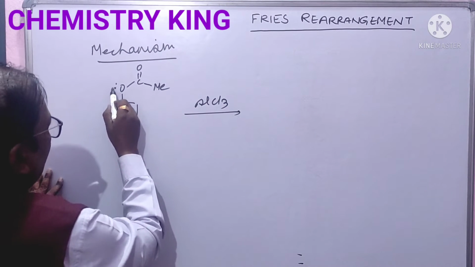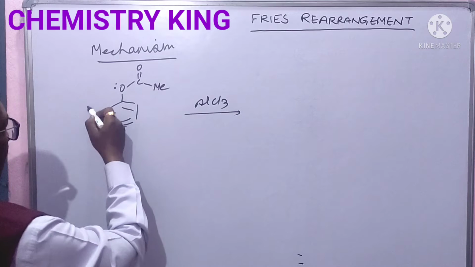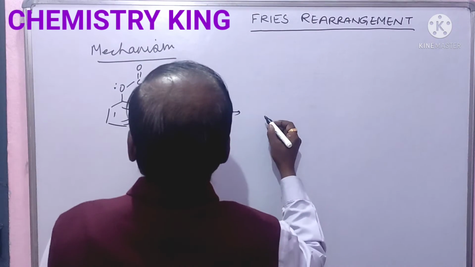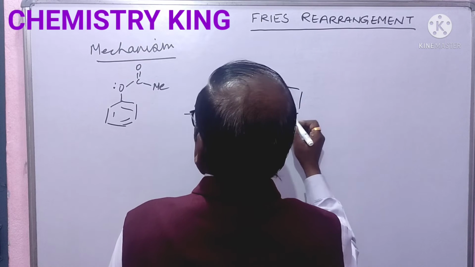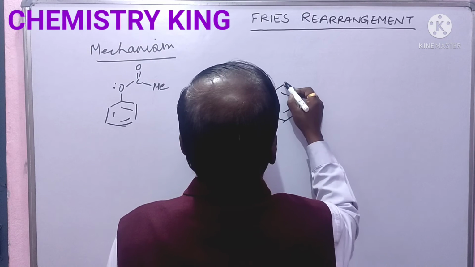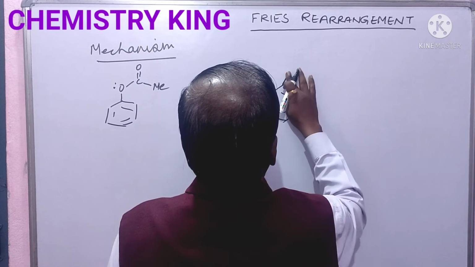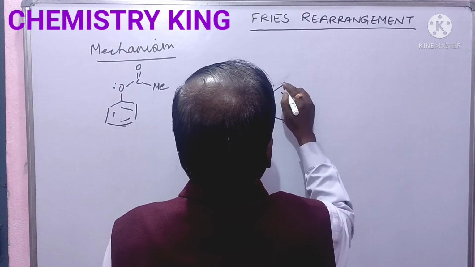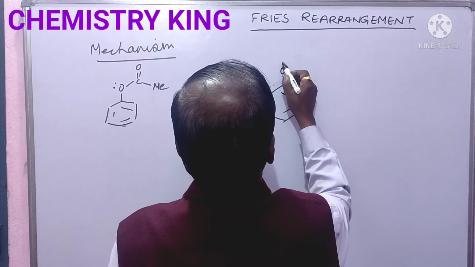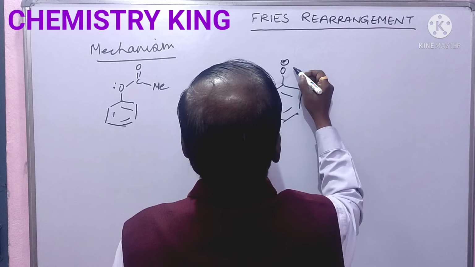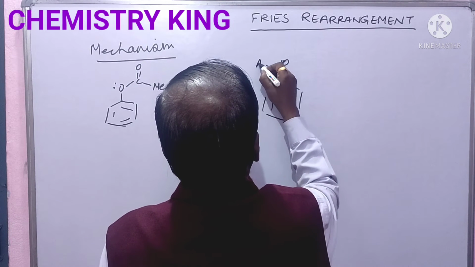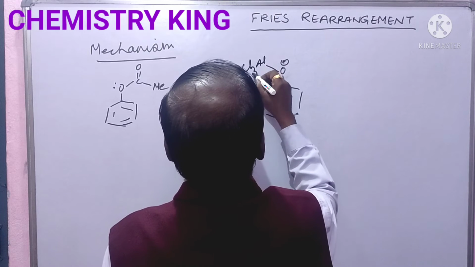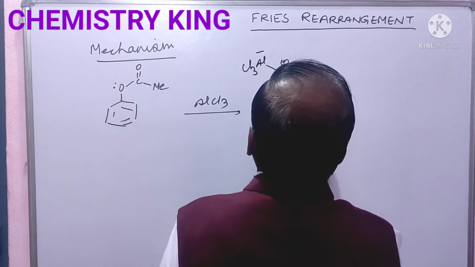This lone pair of electrons will be coordinated to it, forming this, with positive charge on O and AlCl3 minus.